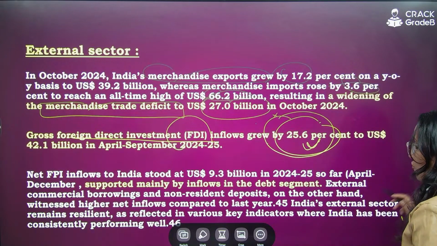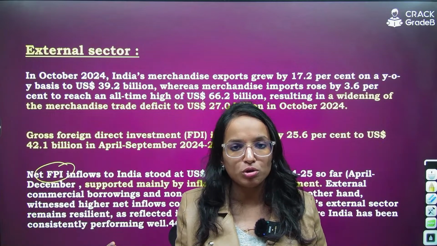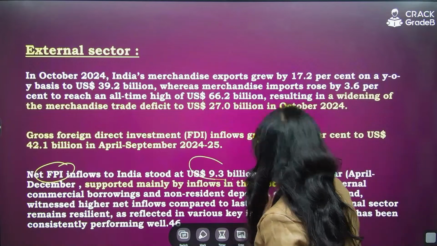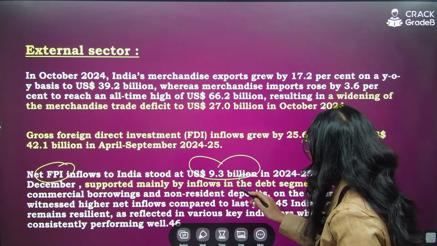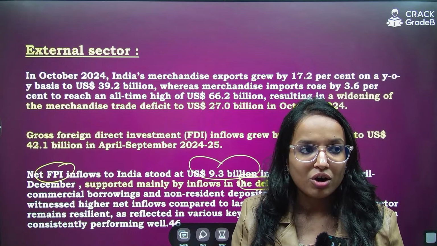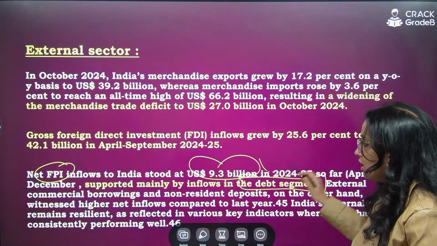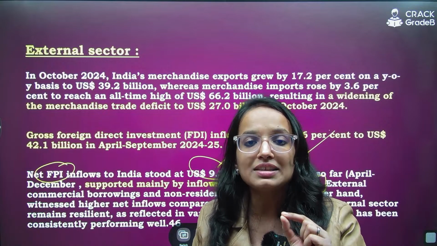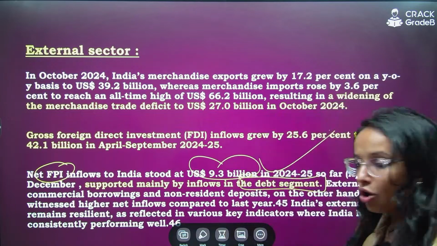Then if you see the net FPI inflows to India, I have told you what FPI is, foreign portfolio investors, investment into your financial securities market, right? It has also stood at $9.3 billion so far. And this has been mainly supported by inflows in the debt segment. The debt segment, or the debt raising instruments, have been attracting FPI. Remember this trend. I hope it is clear, right?